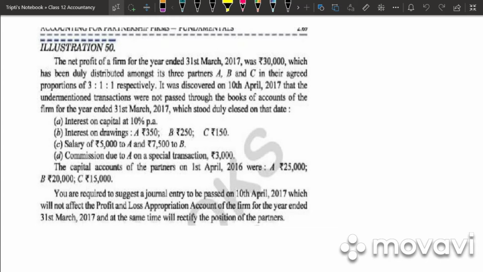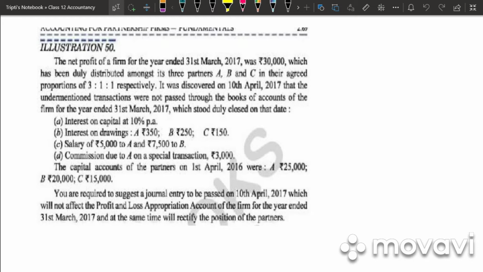So let's take illustration 50. The net profit of the firm for the year ended 31st March 2017 was 30,000, which has been duly distributed among its three partners A, B, C in their agreed proportion 3:1:1. It was discovered on 10th April 2017 that the undermentioned transactions were not recorded through the books of account. So interest on capital at 10%, interest on drawings, salary, commission. The capital accounts of the partners were 25,000, 20,000, 15,000.